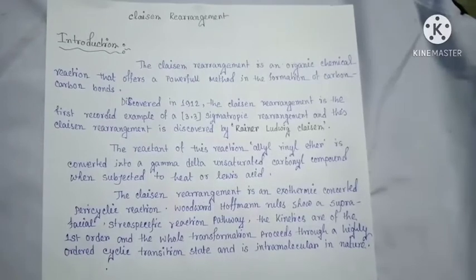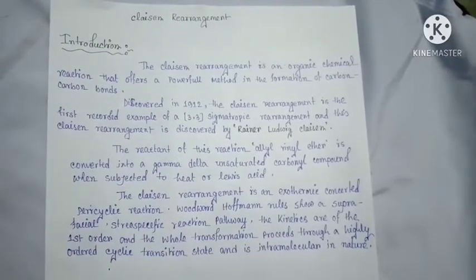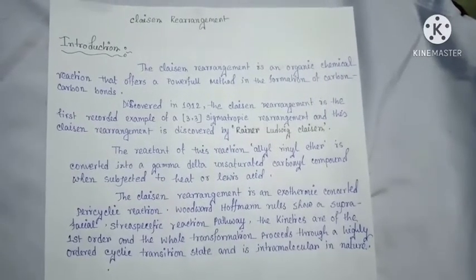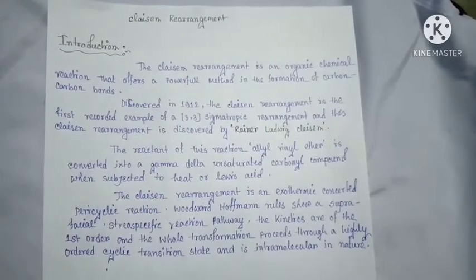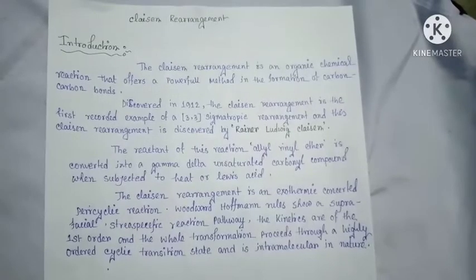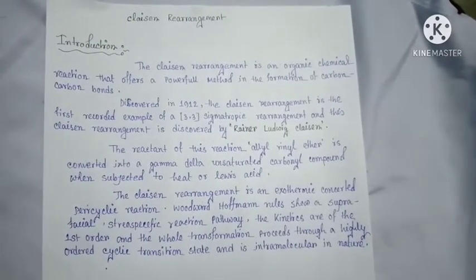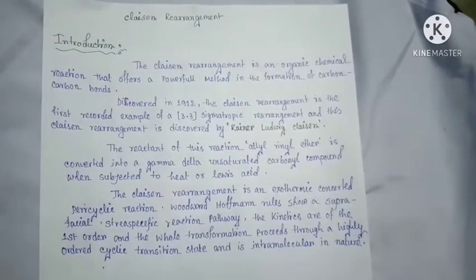This Claisen rearrangement was discovered by Rainer Ludwig Claisen. The reactant of this reaction, allyl phenyl ether, is converted into a gamma,delta-unsaturated carbonyl compound when subjected to heat or a Lewis acid. The Claisen rearrangement is an exothermic concerted pericyclic reaction.